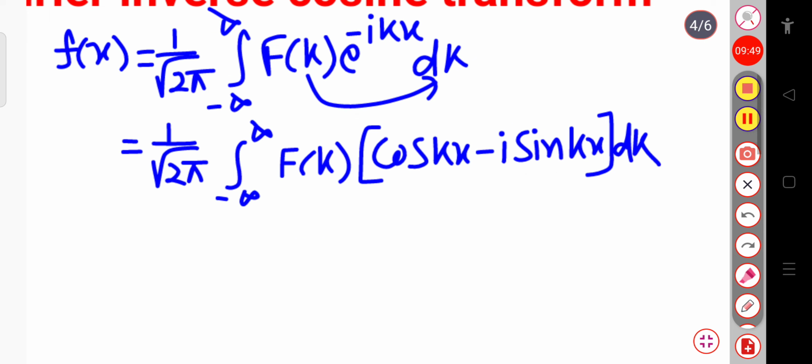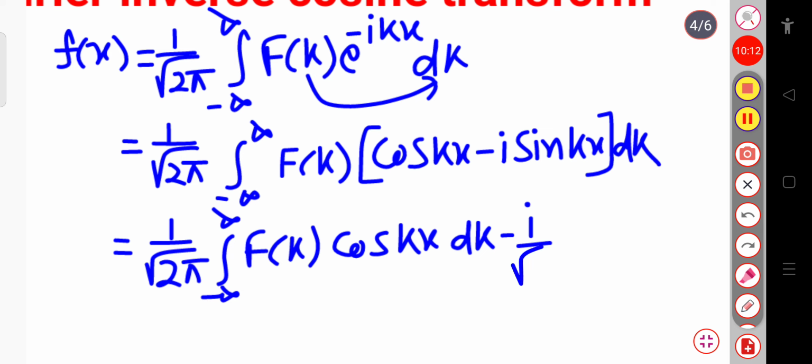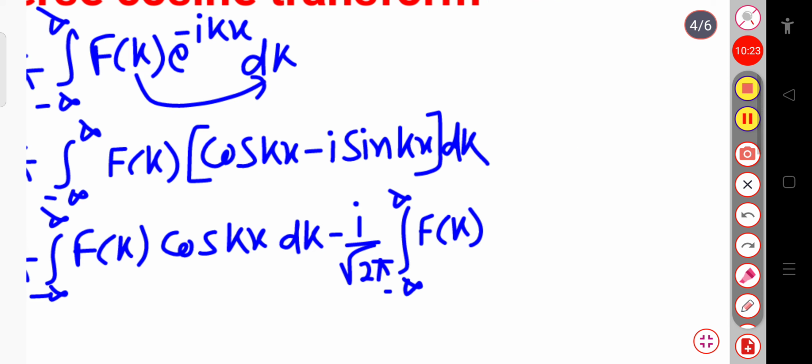Now if I separate these two terms, then this will be 1 by root over 2 pi integration over the limit minus infinite to plus infinite f of k cosine kx dk, minus iota divided by root over of 2 pi integration over minus infinite to plus infinite f of k sin kx dk.